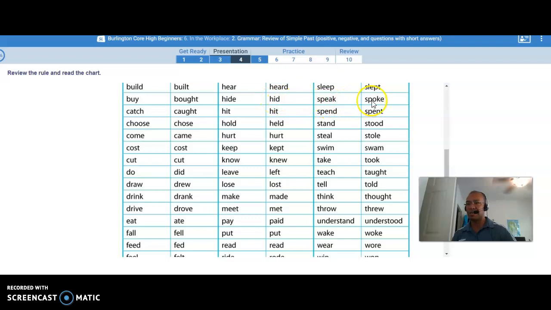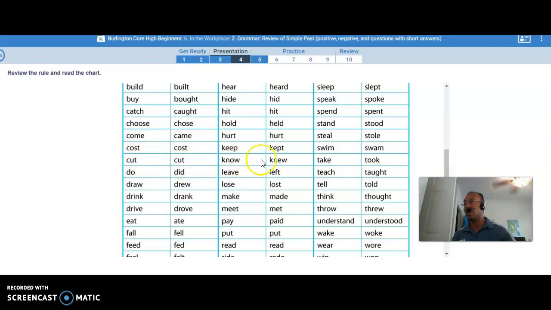Speak, spoke. Catch, caught. Hit, hit. Spend, spent. Choose, chose. Hold, held. Stand, stood. Come, came. Hurt, hurt is the same one. Steal, stole will be the past tense. To cost, cost, the same thing. Keep, kept. Swim, swam. Cut, cut, same thing.